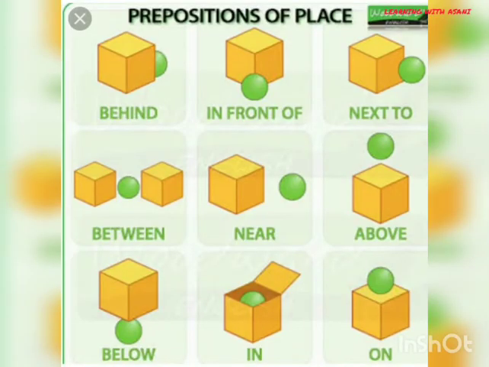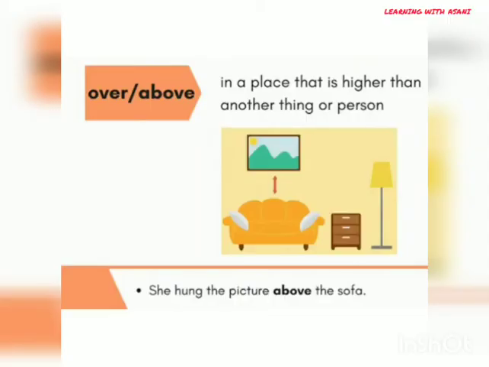In this picture, you can easily figure out prepositions and their usage. In this given picture, the preposition above shows that the picture is hanging higher than the sofa and it has no connection with the sofa, and the picture is not moving anywhere. It is stable, so we will use above.